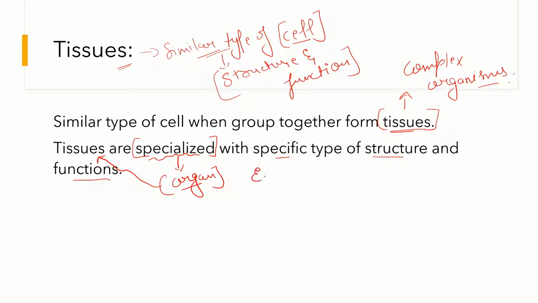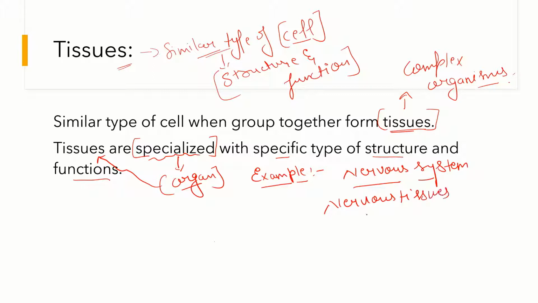So for example, for a nervous system, nerve tissues are formed by the grouping of similar type of nerve cells. So nerve cells, when they group together, they form nervous tissues, and nervous tissues are one type of tissue that play a role in various nervous responses.